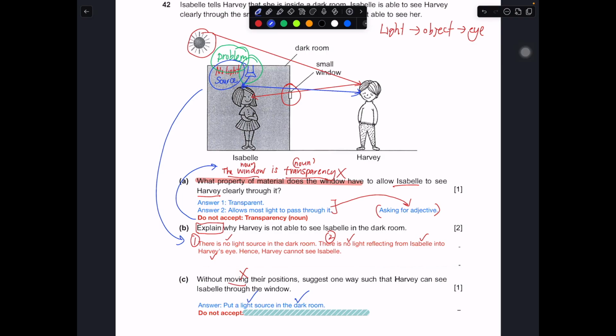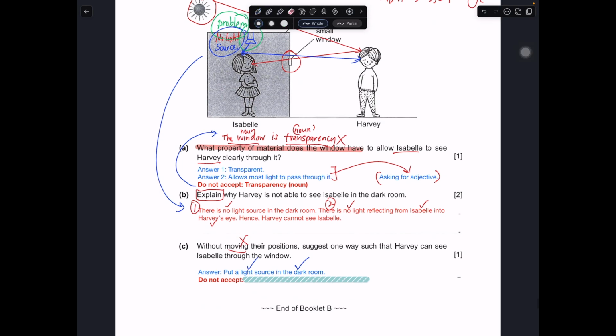What should not be accepted is if you write something like this: move Isabel closer to the window. Moving Isabel closer to the window might allow Harvey to see Isabel, but this cannot be the answer. Why? Because they say without moving their position. They already say this part. Without moving, so you cannot write this.